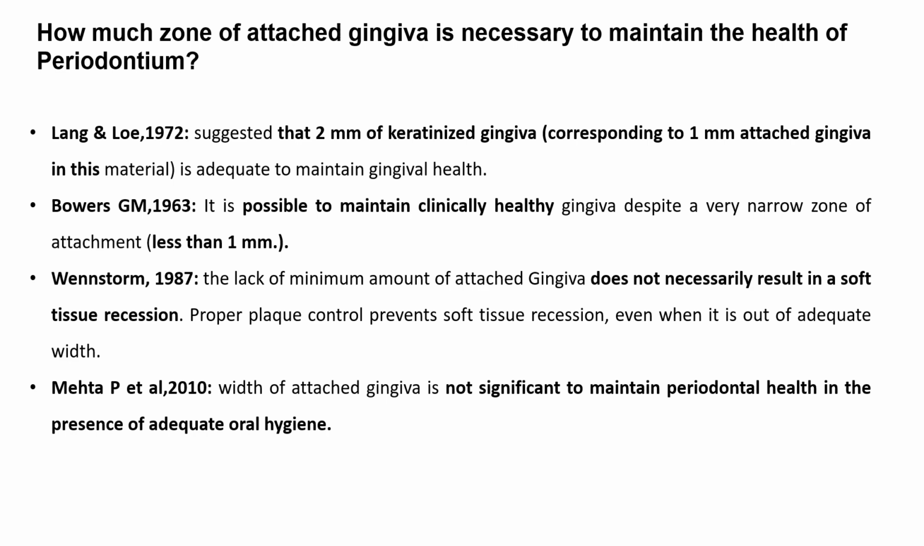To summarize, if asked about the adequate width of attached gingiva, we can say 1 mm according to Lang and Löe. But it should always be remembered that if the patient maintains his oral hygiene well with the proper brushing techniques, then even though there is inadequate width of attached gingiva, it is possible to maintain the periodontal health while preventing any soft tissue recession.